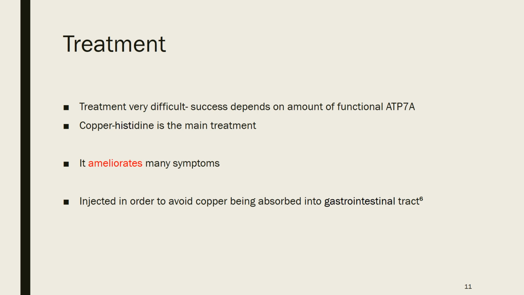Treatment can be really difficult, and the success depends on the amount of functional ATP7A that they have, because if they've got a little bit, they can still transport a bit of copper, so it just depends on the level. Copper histidine is the main treatment, and it ameliorates many symptoms. So that was quite an interesting word that comes from Latin, means to grow better. So it essentially improves the symptoms of Menkes disease, but it's not a cure. So it's injected in order to avoid the copper being absorbed into the gastrointestinal tract, because it would just accumulate here, meaning that it was pointless injecting it.